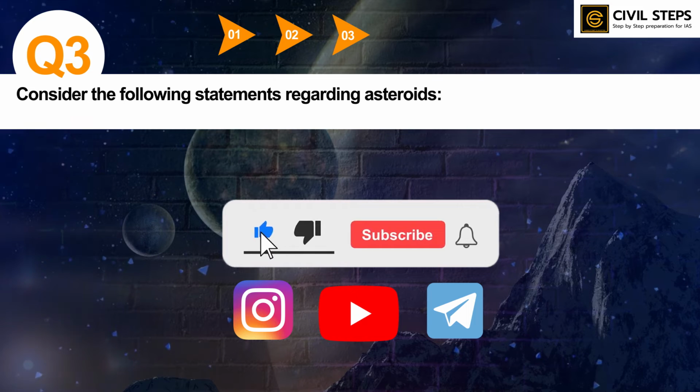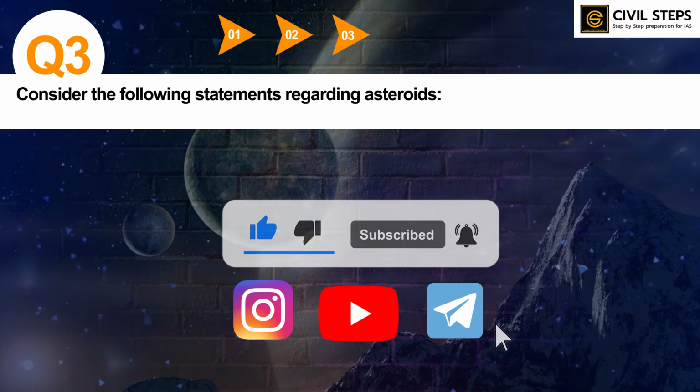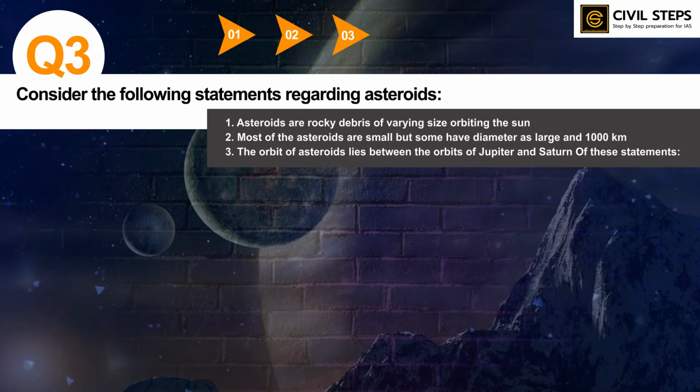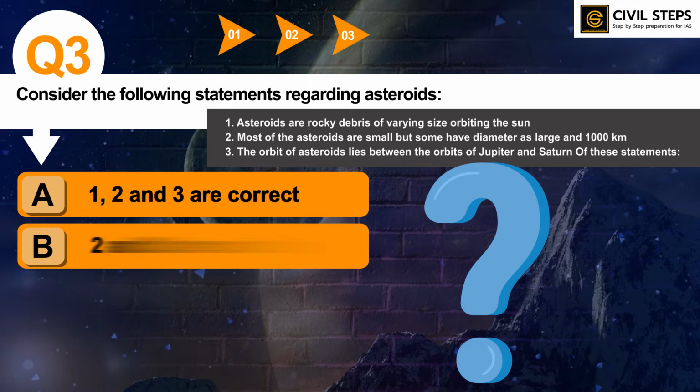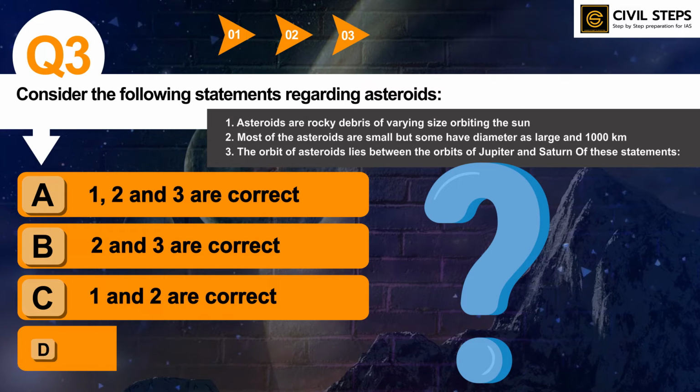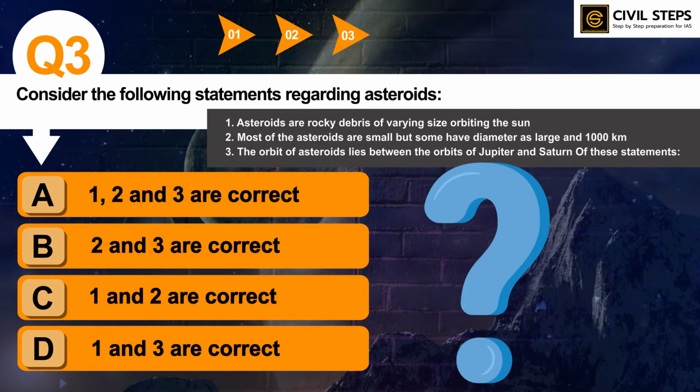Consider the following statements regarding asteroids. First, asteroids are rocky debris of varying size orbiting the sun. Second, most of the asteroids are small, but some have a diameter as large as 1000 kilometers. Third, the orbits of asteroids lie between the orbit of Jupiter and Saturn. You have to tell the correct answer. Option A, 1, 2 and 3 are correct. Option B, 2 and 3. Option C, 1 and 2. D, 1 and 3. You can write your answer in the comment section.